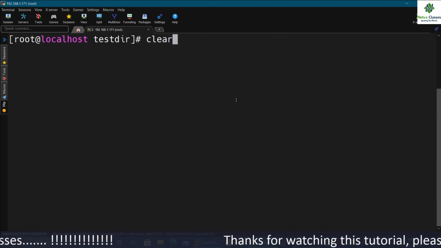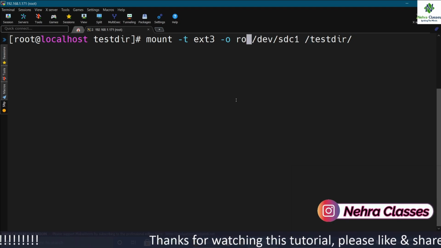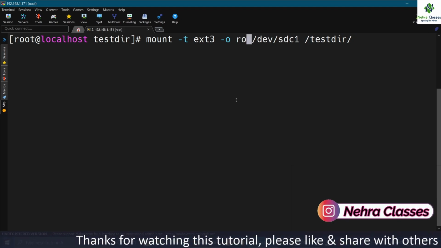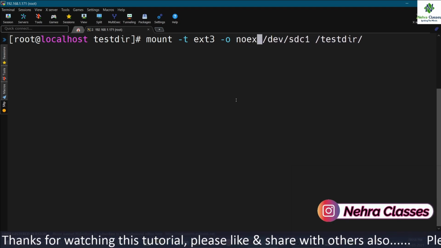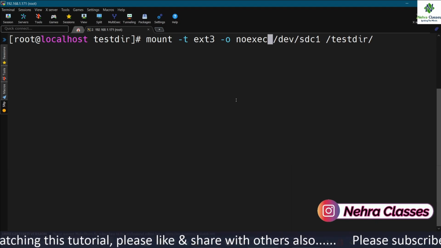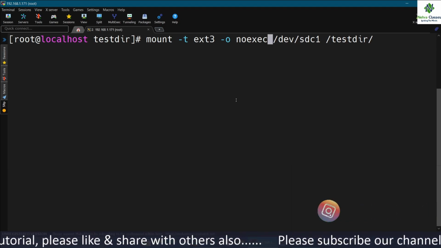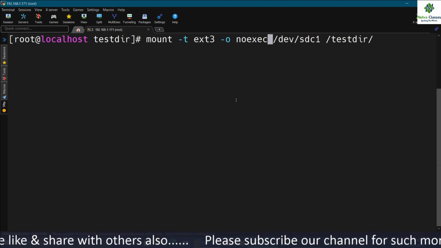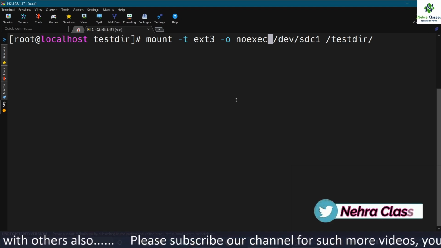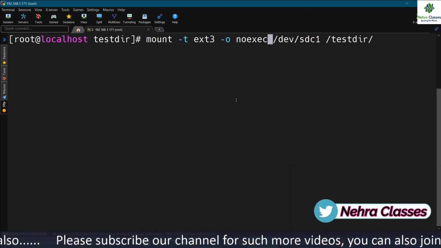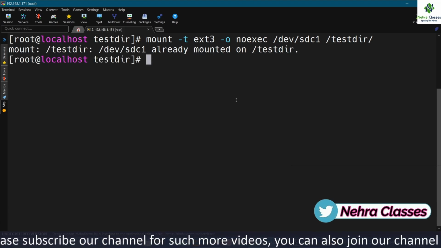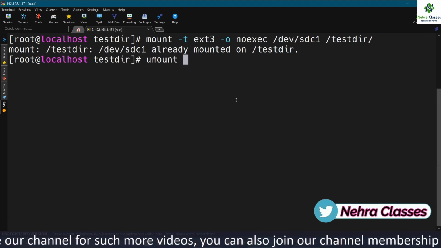In the same way we can specify noexec. The noexec option will prevent the execution of the binaries and the scripts on the mounted file system. It is already mounted, so first unmount this.